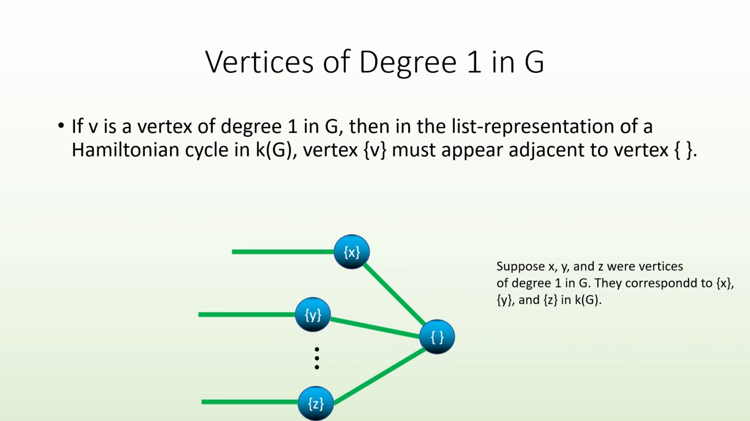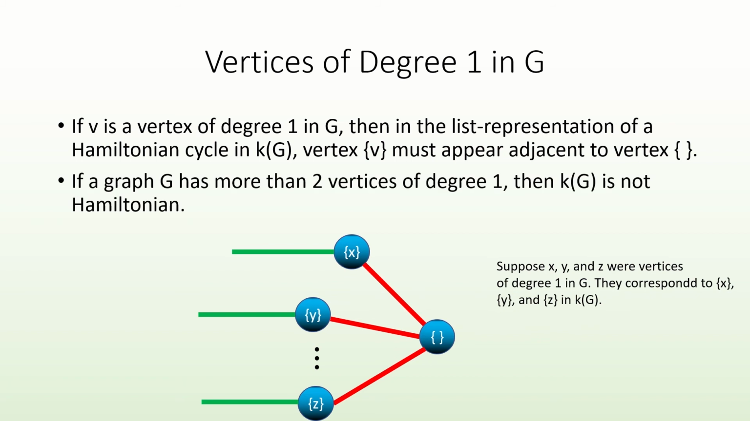Suppose we had 3 vertices of degree 1, x, y, and z, which turn into the vertices 1 clique x, 1 clique y, and 1 clique z in the simplex graph. We would have to use all of these edges in our Hamiltonian cycle, which would imply that we would be visiting the empty clique vertex more than once, something that is impossible in a Hamiltonian cycle. This gives us a new test. If a graph has more than 2 vertices of degree 1, its simplex graph is not Hamiltonian.